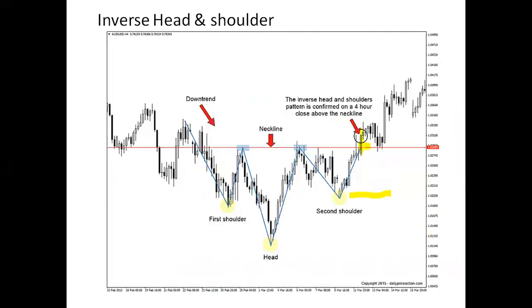It's an inverse head and shoulder pattern. Don't look at the 4 hours chart. Here it's making a bottom, touching the previous top, making a lower bottom than the shoulder, and touching the previous top, then making a bottom same as the shoulder, and touching the previous top. By joining this line, it's called a neckline. When the neckline is broken by the candle, you have to go for a buy. This is a positional trade.